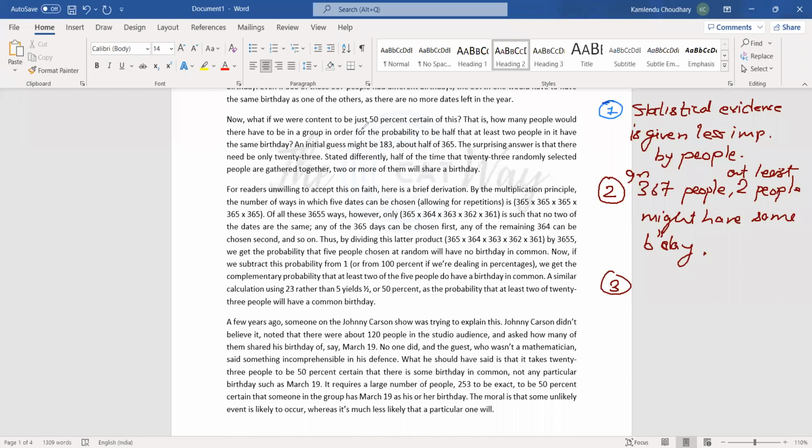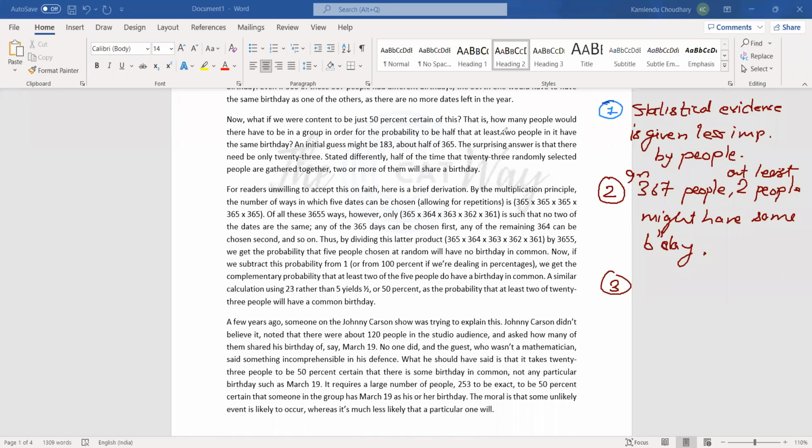Now, what if we are content to be just 50% certain of this? That is, how many people would there have to be in a group in order for the probability to be half that at least two people in it have the same birthday. So probability, this is the number of probability, do not try to think of it in terms of the real life example. So we are having half the probability, 50% certain of this. That we might say that there is a 50% chance,